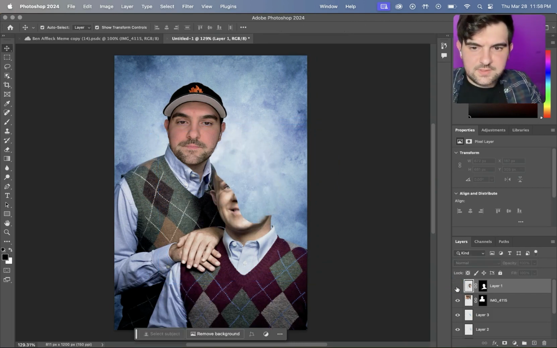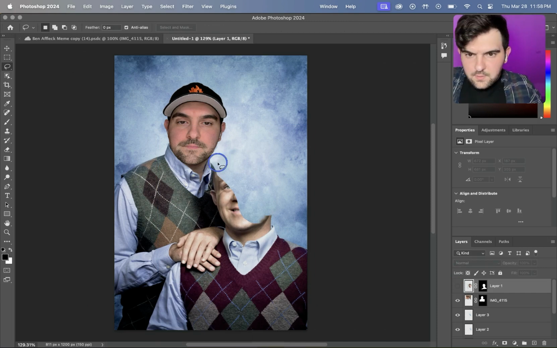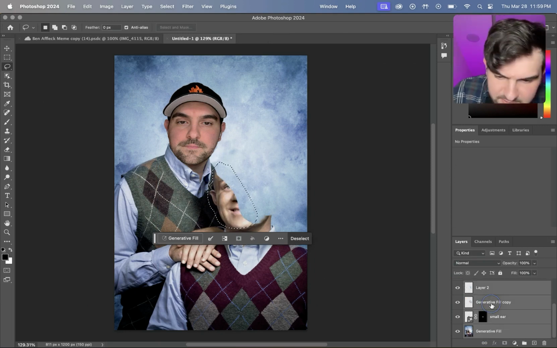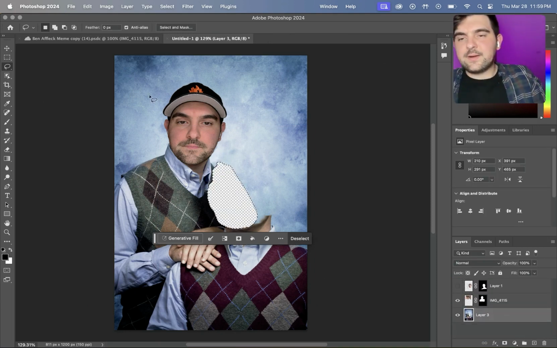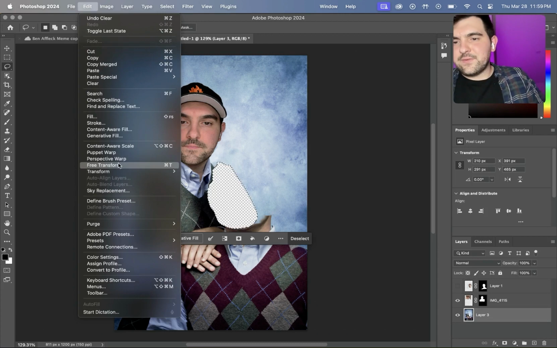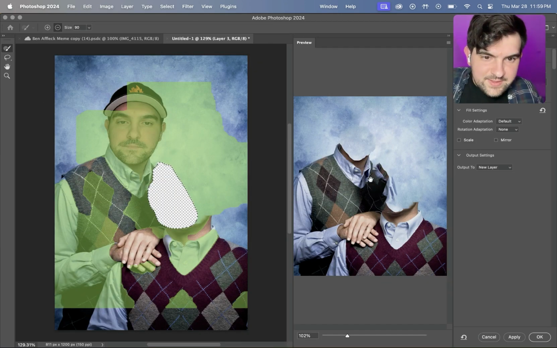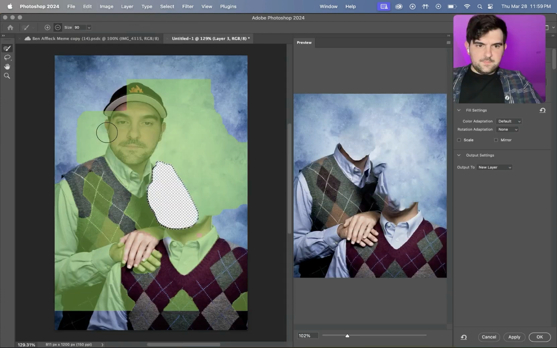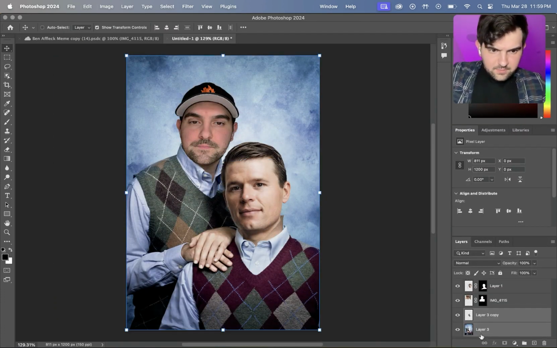All right, so here, let's take this out again. And we'll do this. Go around here a little bit. Make sure you have the right layer selected. Delete it. These layers combined. All right, we're going to delete that there. And then we'll do another content aware fill. Let's see what happens. That line there is because I forgot to expand this. Content aware fill. That's good enough. All right. Combine those layers.